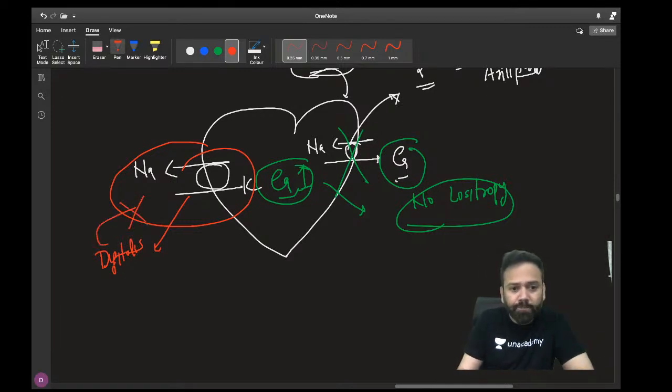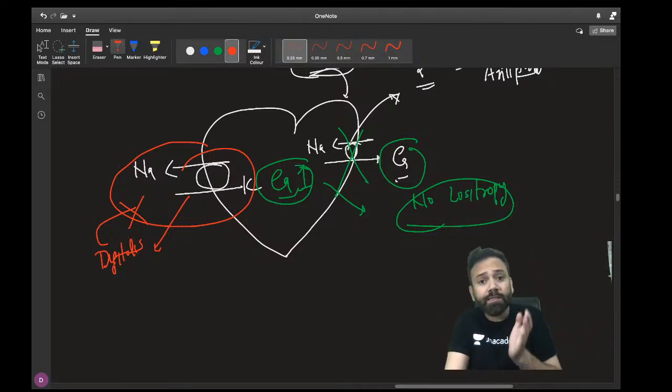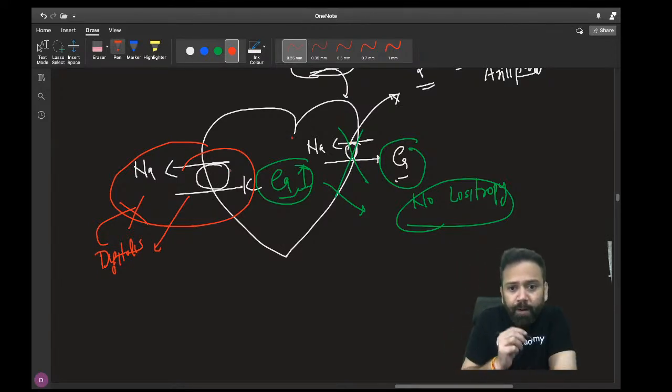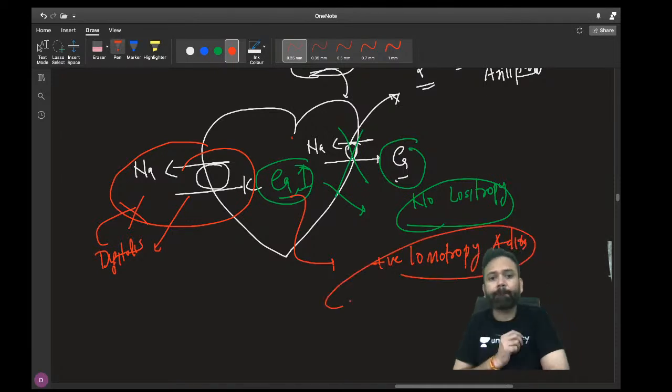What happens in digitalis? Digitalis blocks the sodium potassium pump. If this pump is blocked, the NCX will automatically be blocked because it is a secondary active transporter. It is taking energy from the sodium potassium pump. If you block the sodium potassium pump, NCX will not work and calcium will accumulate. It will cause positive inotropic action. Am I clear?